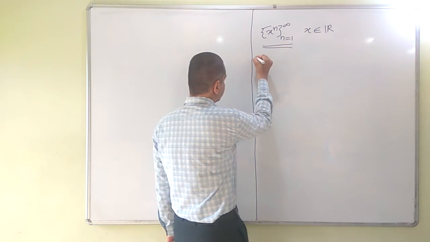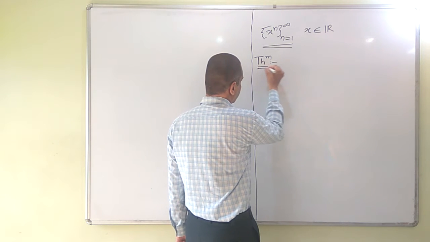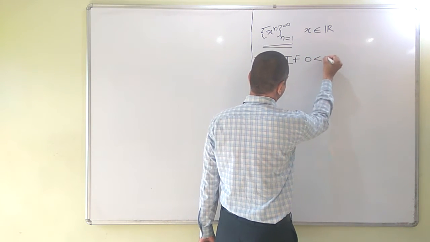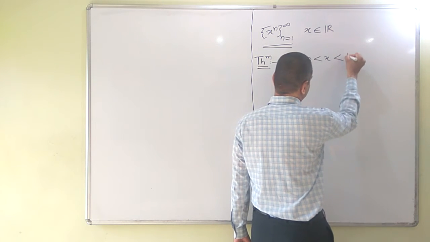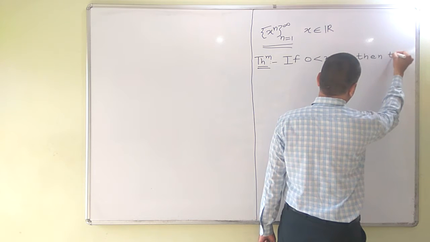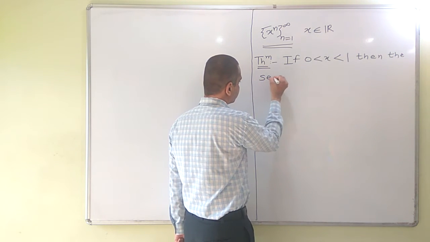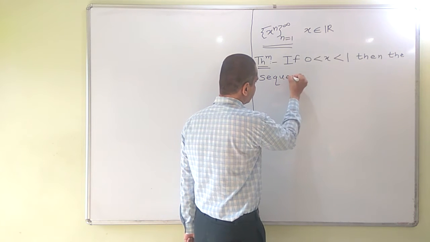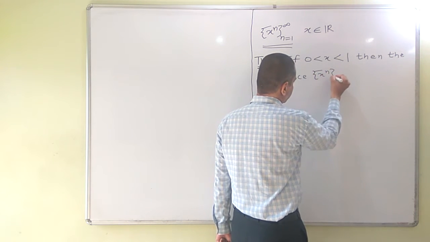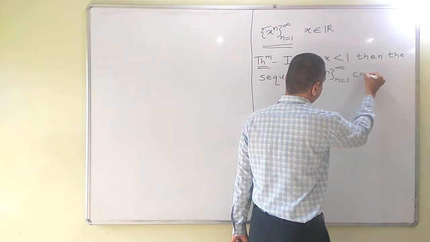Let us take a theorem. If 0 is less than x is less than 1, then the sequence x raised to n converges to 0.